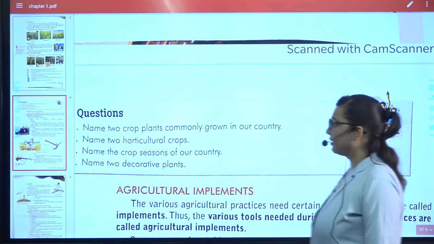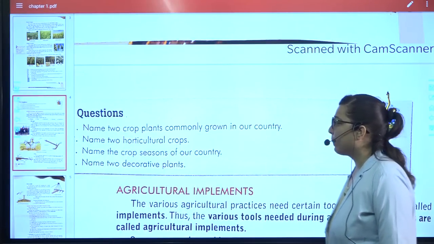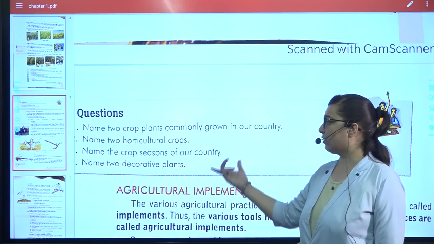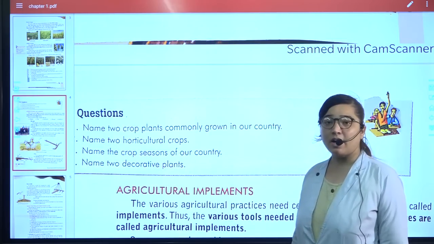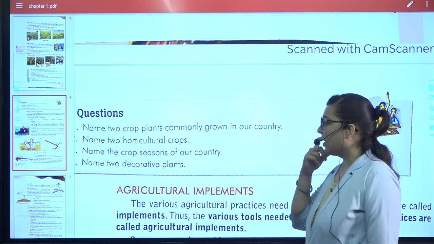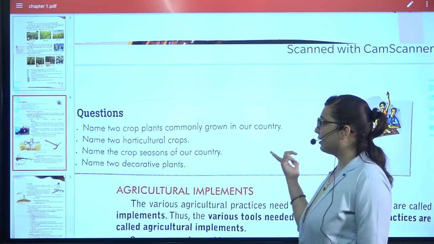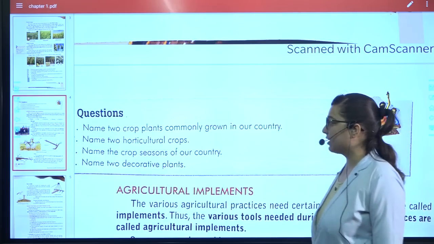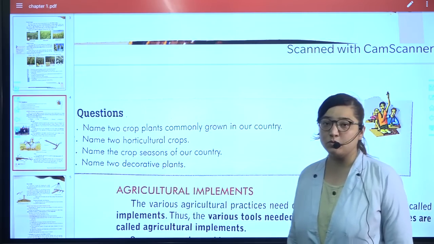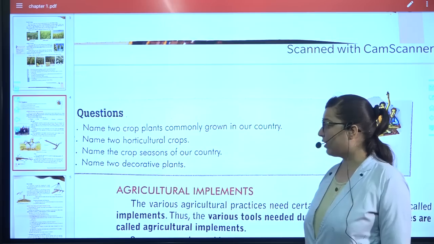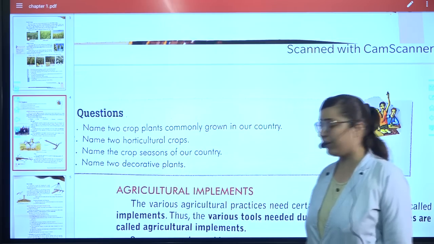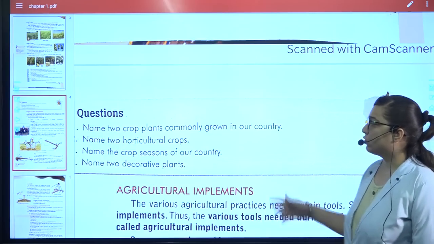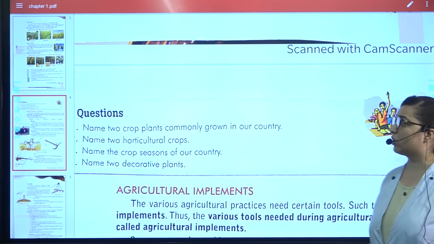Here you have the questions, and you can write them now, just now only. Which are the crop seasons of our country? Rabi and Kharif season. Two crop plants which are grown in our country. You can name any, many are grown, whichever we have discussed. Horticulture crops, those fruits, vegetables. You can write any answer. And name two decorative plants, which are the croton, cactus. Okay, so just now only, come on, write these answers quick.